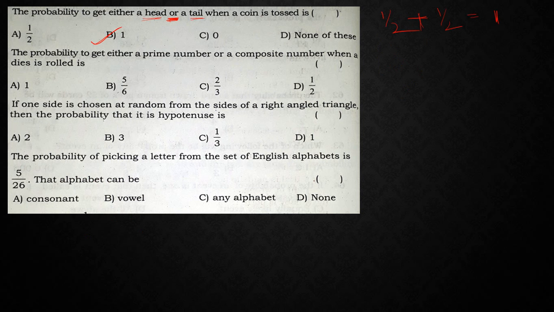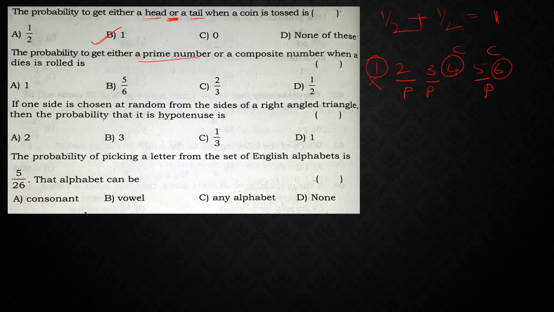The probability to get a prime number or a composite number when a die is rolled. Okay, so this is somewhat a typical question, right? Now let us see. So what are the outcomes? 1, 2, 3, 4, 5, 6. So 1 is neither prime nor composite. So 2, 3, 5 are prime numbers and these two are composite numbers, right?